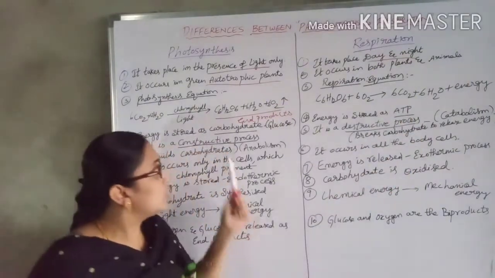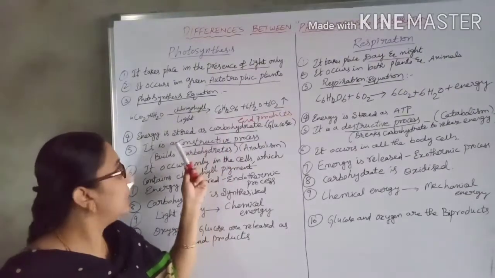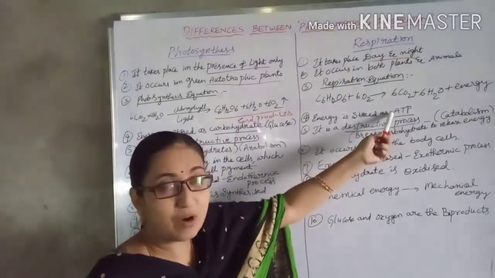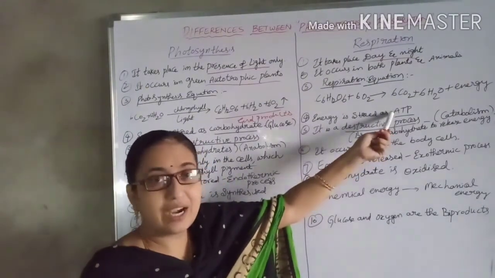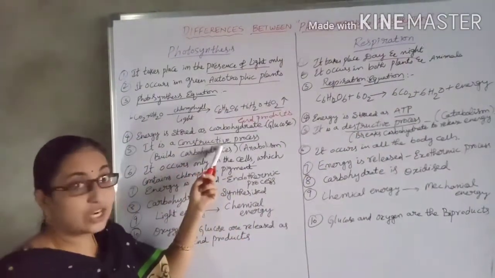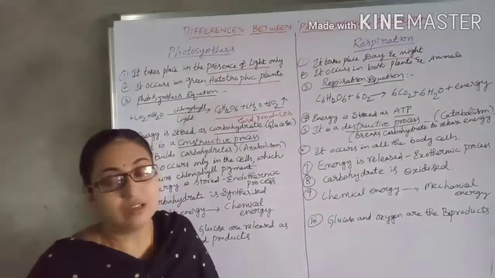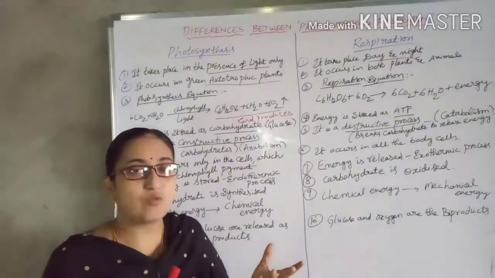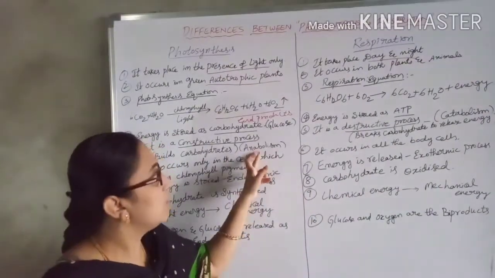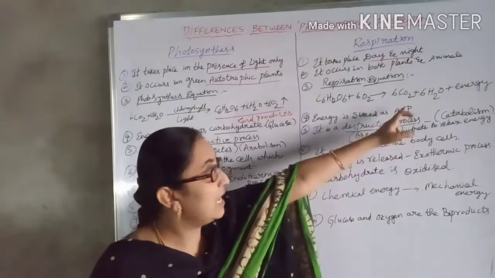Here the energy is stored in the form of glucose in the photosynthesis process, whereas in the respiration process the energy is stored in the form of ATP, and it is liberated when the ATP breaks down. Photosynthesis is a constructive process, meaning the building up of carbohydrate. It takes carbon dioxide and water from the atmosphere and builds the big carbohydrate. That is the anabolic process. Whereas respiration is the destructive process, that is, it breaks down the carbohydrate and releases the energy.